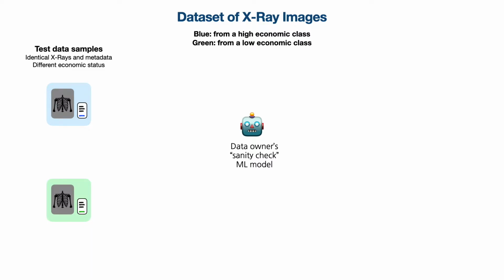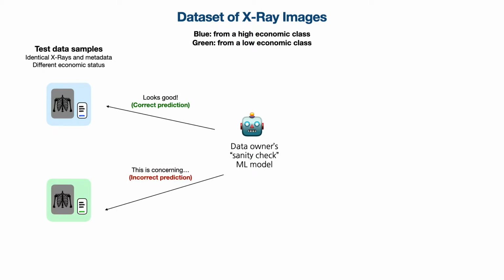The thing about these two samples in particular, though, is that their X-ray and metadata are almost completely identical. So, you expect them to return the same kind of prediction from the model. You go ahead and you pass in the high economic class data through the model, and you get a correct prediction. Okay, cool. How about the low economic class data? Wait, you get an incorrect prediction?